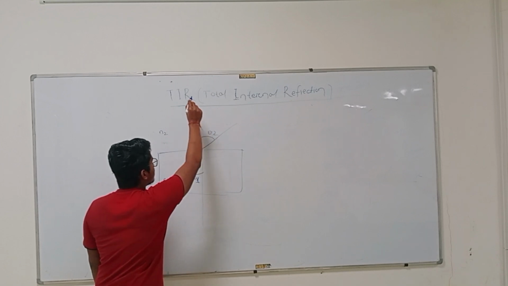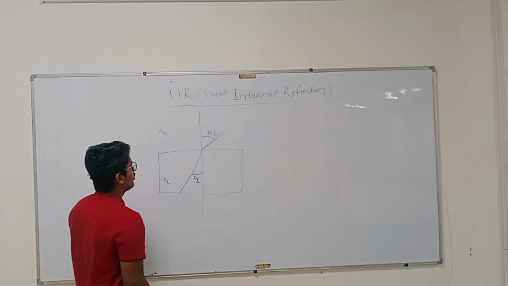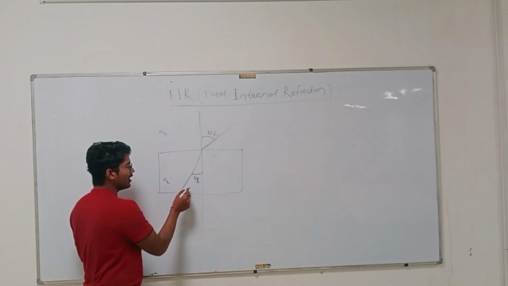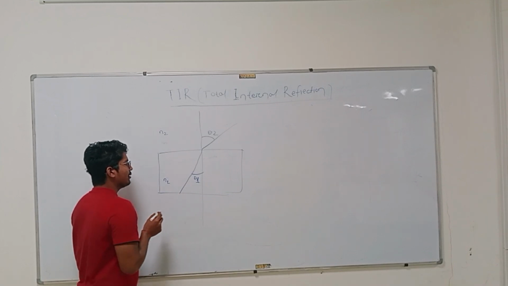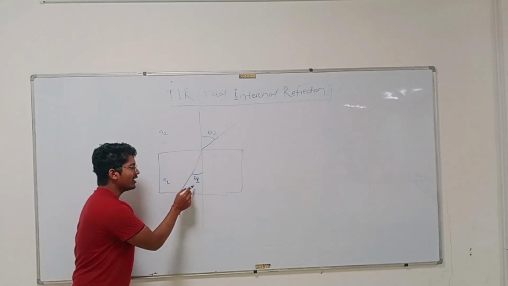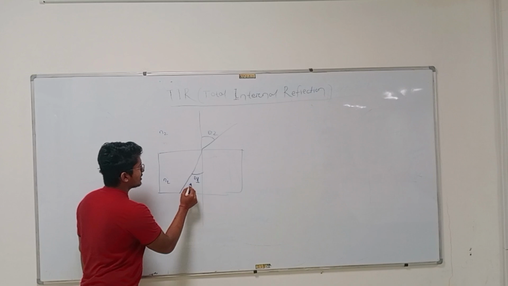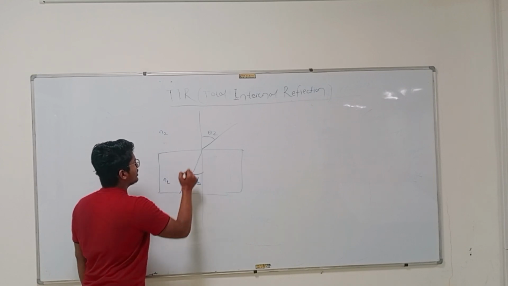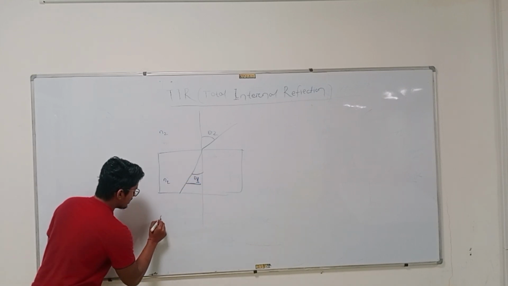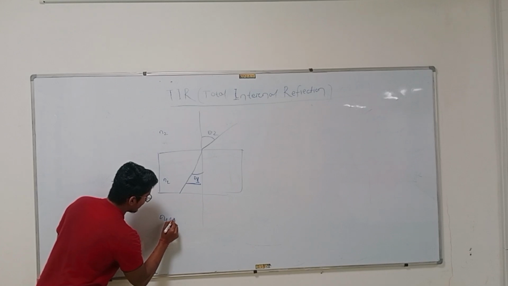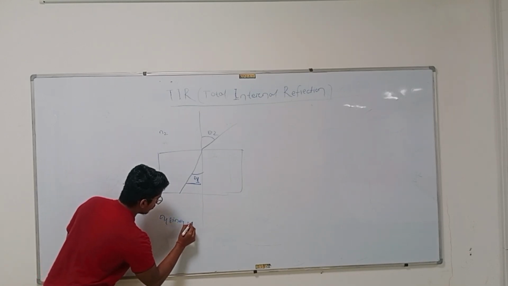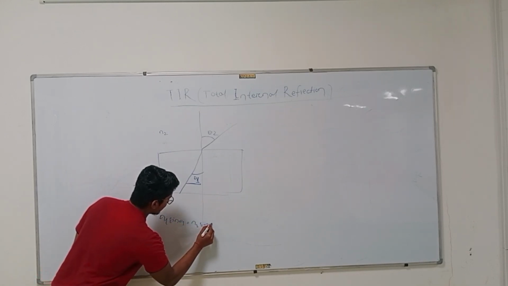Always, the angle is with respect to the normal. For a particular angle of incidence, I am increasing the angle of incidence. First I am sending light here with this angle. So Snell's law tells us n1 sin theta 1 is equal to n2 sin theta 2.